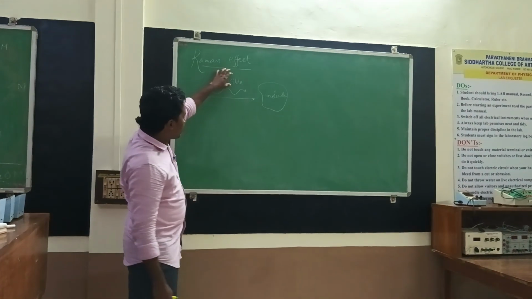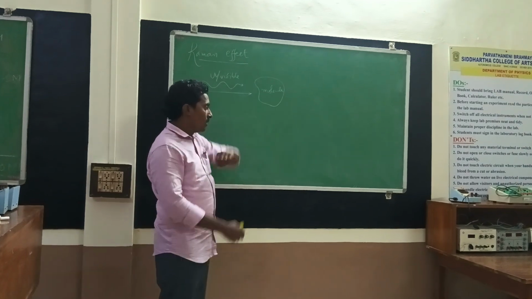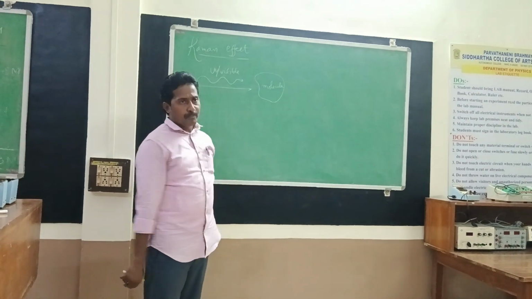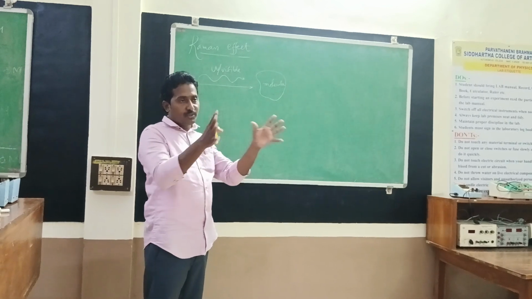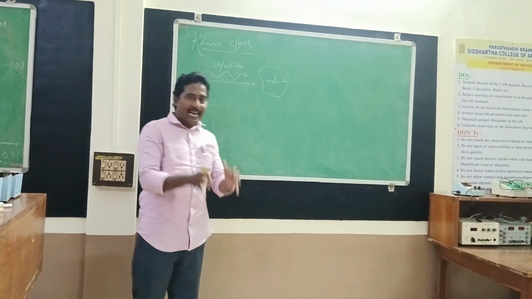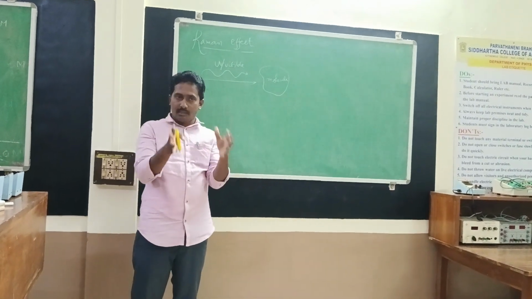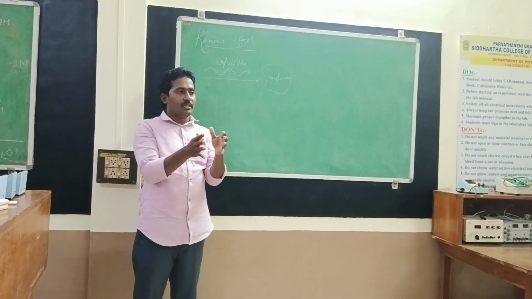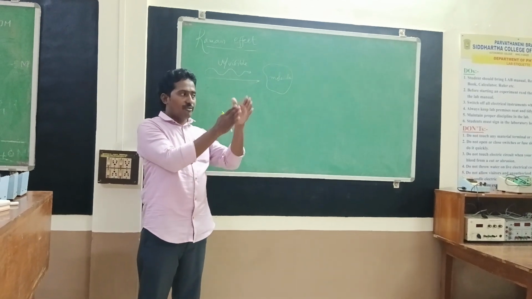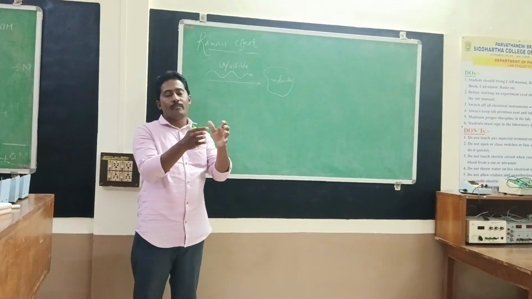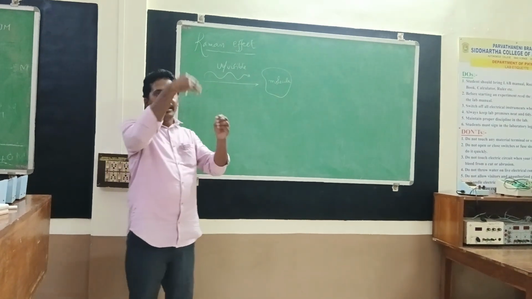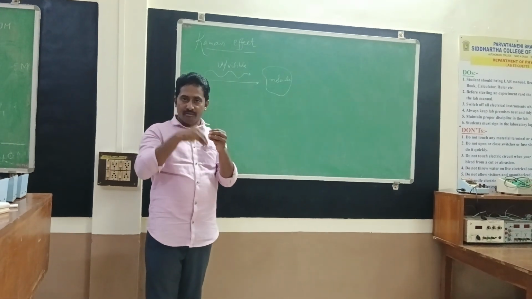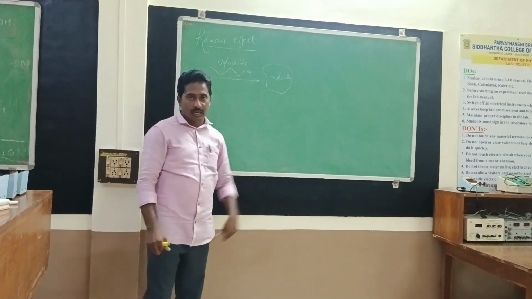So UV visible radiation after interaction with the molecule is scattered out in all directions. It is observed that the scattered light not only consists of the intensity which is same as that of the incident light, but also higher and lower intensities. I mean higher frequency and lower frequency than that of the incident light.